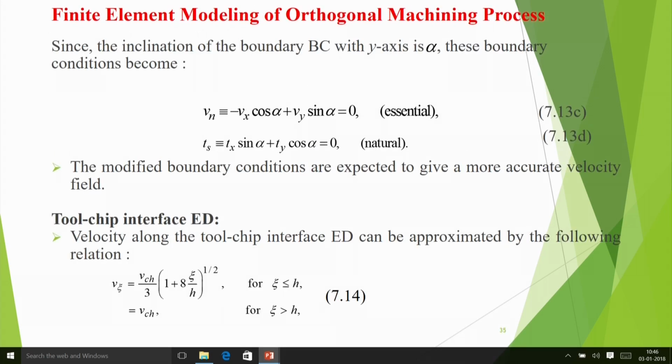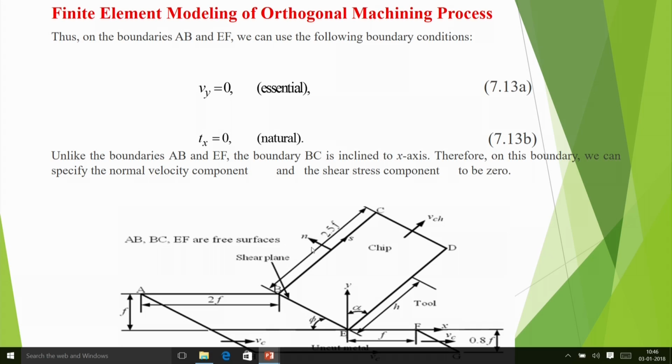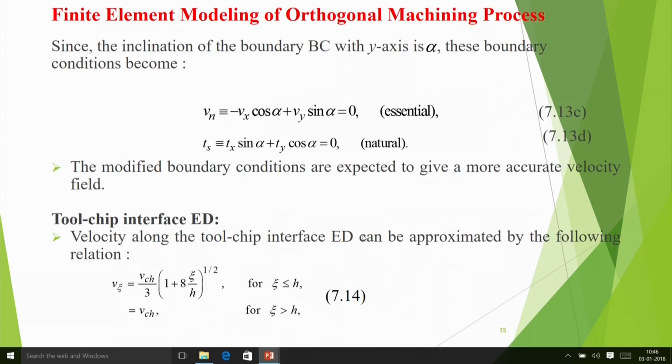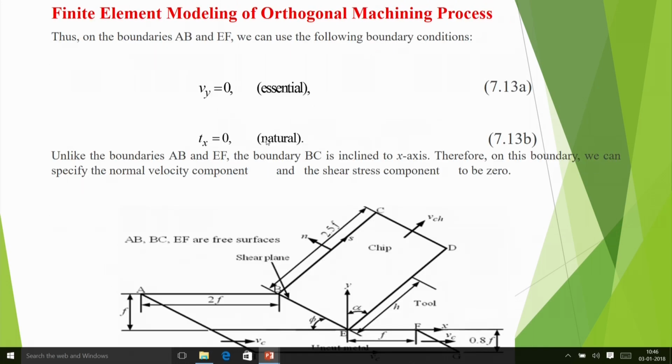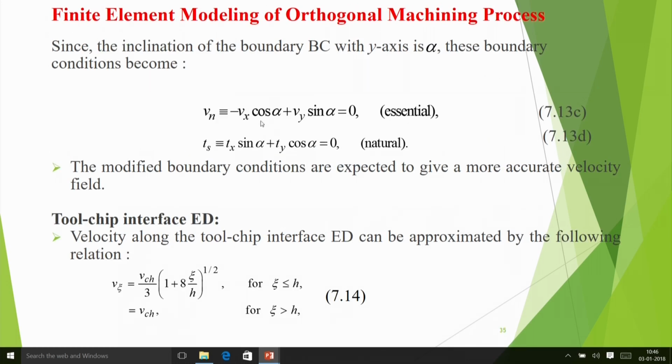And now what about that boundary BC? BC, yes, BC is inclined here. Since the inclination of boundary BC with y axis is alpha, we can write Vn, that means normal component across BC, is 0, so Vn equal to 0. But by trigonometry you have to transform Vn in terms of Vx and Vy, and you get Vn is equal to minus Vx cos alpha plus Vy sin alpha equal to 0. That is the essential boundary condition. And then you get a natural boundary condition Ts equal to 0 because it is a free surface.